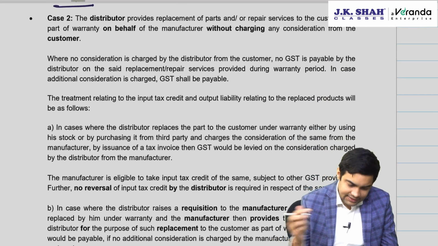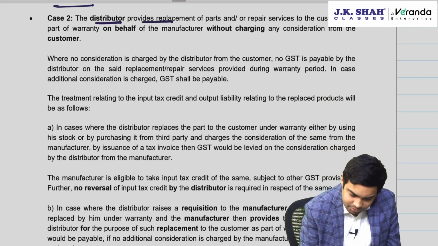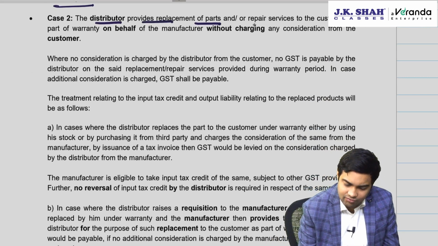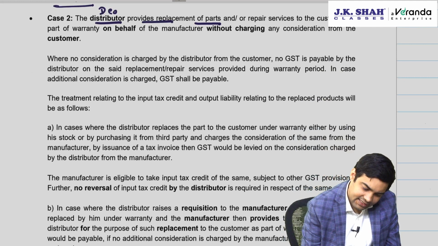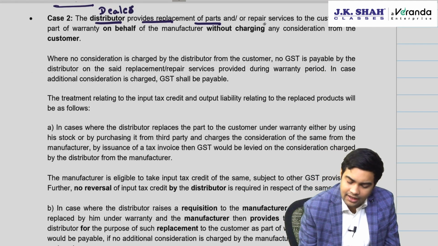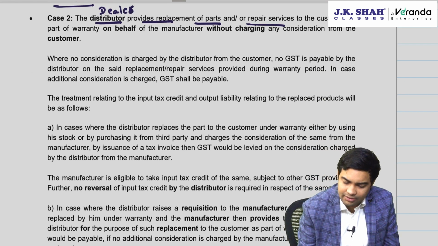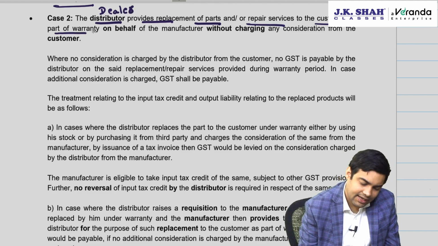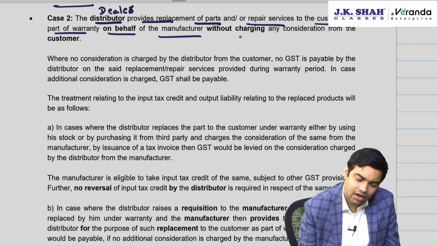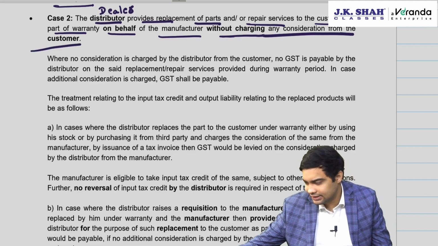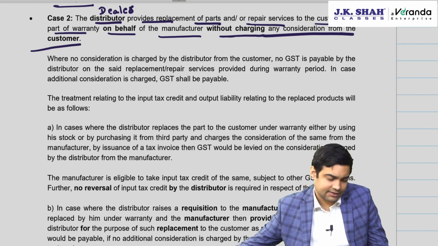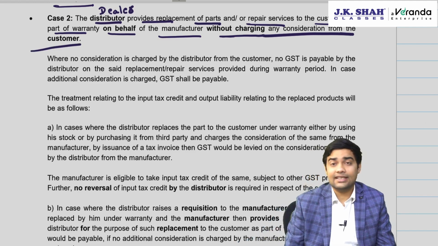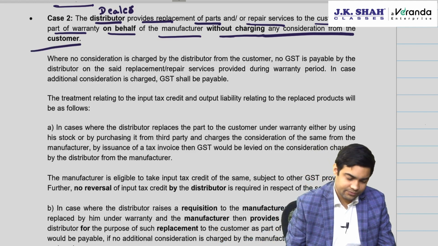Case 2. The distributor provides replacement of parts. Distributor was the dealer in our case. And or repair service to the customer as part of warranty on behalf of the manufacturer without charging any consideration from the customer. So he has not charged any consideration from the customer.